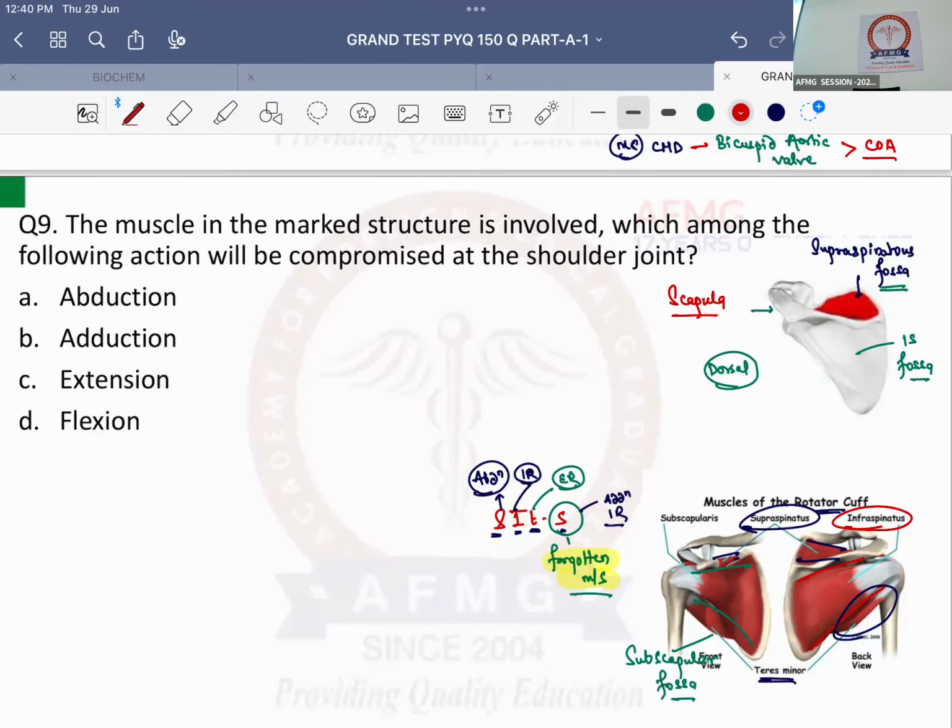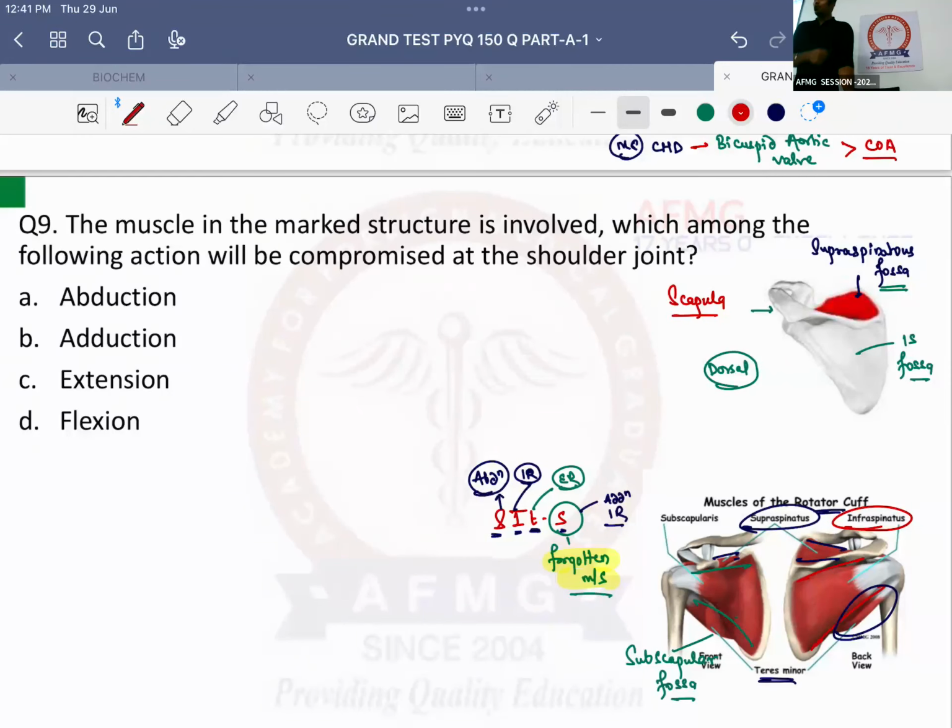And above 90 degrees, also called overhead abduction, is done by trapezius and serratus anterior. Please remember, it is trapezius and serratus anterior. So quickly: 0 to 15 degrees supraspinatus, 15 to 90 degrees deltoid, above 90 degrees trapezius and serratus anterior. No issues with this, anybody?